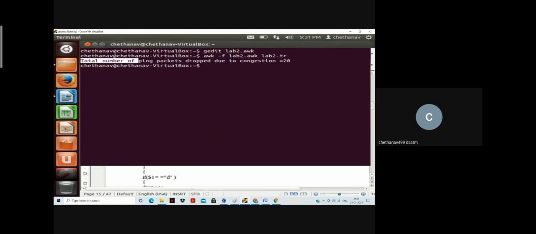The total number of ping packets dropped due to the condition is equal to 20. If you count in the trace file, obviously, totally 20 Ds are available. I hope you are able to understand. So this is your second program, which will give you the information of how many packets are dropped.